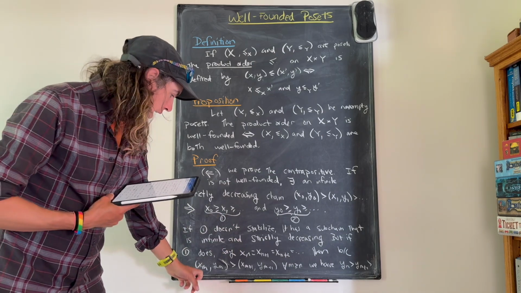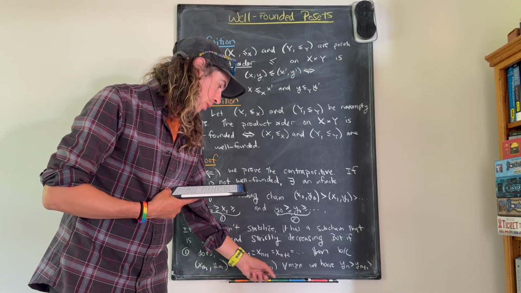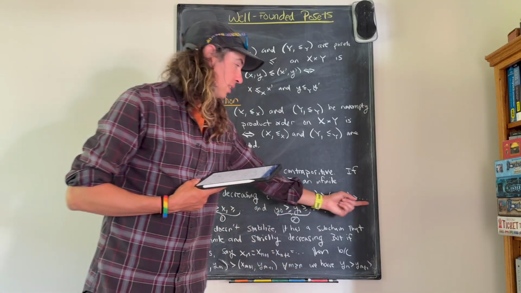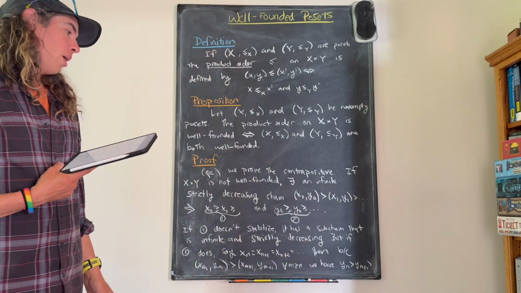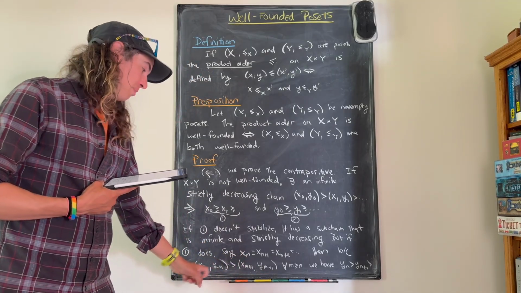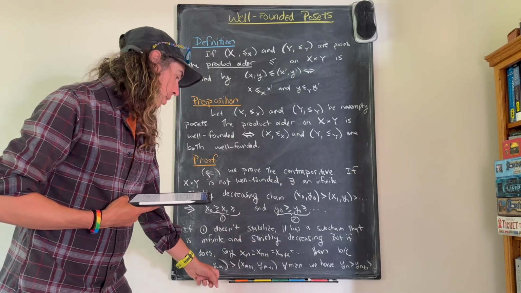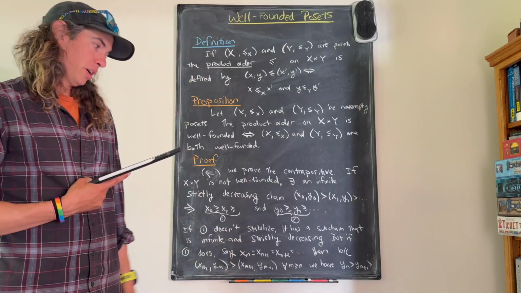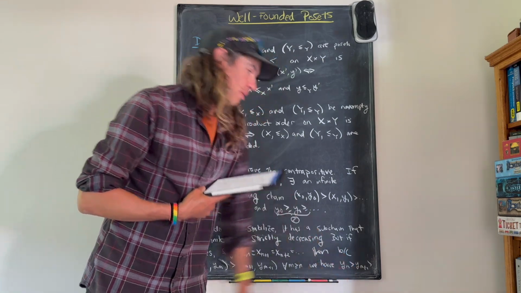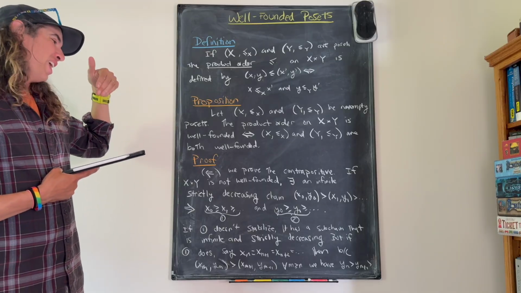Well, because (xm, ym) is strictly bigger than (xm+1, ym+1) for all m greater than or equal to n, by hypothesis this is strictly decreasing. If this is strictly bigger than this, but xm is equal to xm+1, since the chain stabilized, that must mean that ym is strictly bigger than ym+1 for all m greater than or equal to n. And so yn, strictly bigger than yn+1, strictly bigger than etc., is an infinite, strictly decreasing chain inside of Y.